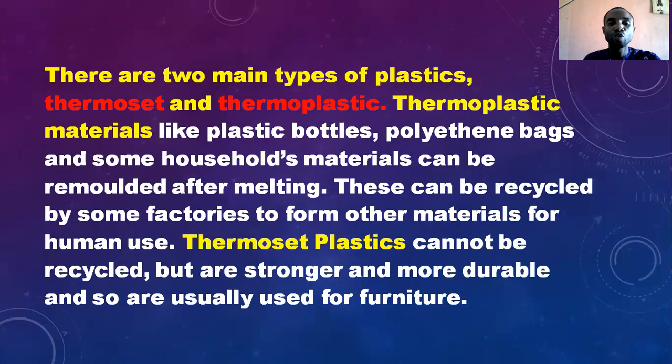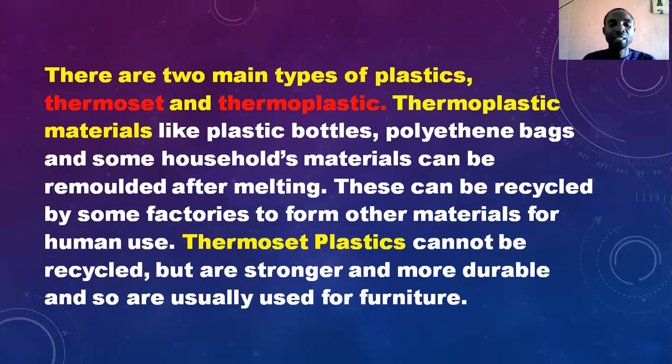All right, there are two main types of plastic. One is thermoset and another one is thermoplastic. What are thermoplastic materials? How can we differentiate them from thermoset? Thermoplastic materials like plastic bottles, polyethylene bags, and some other household materials can be remolded after melting.